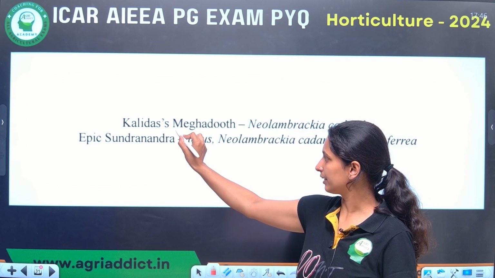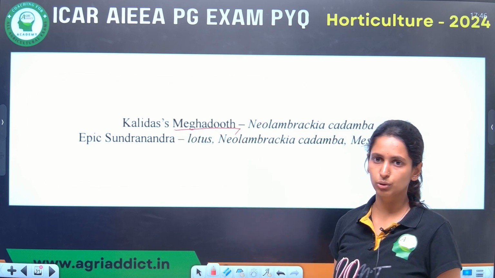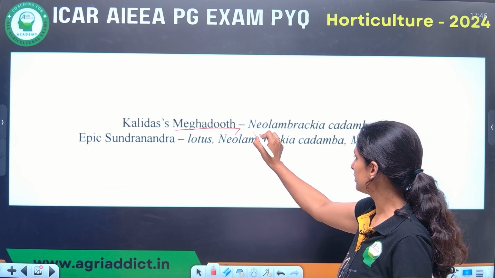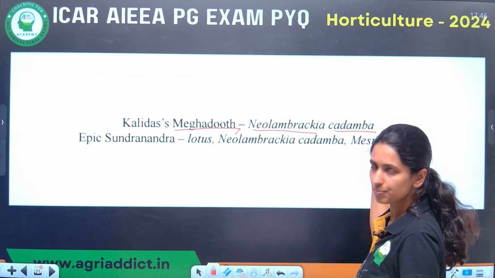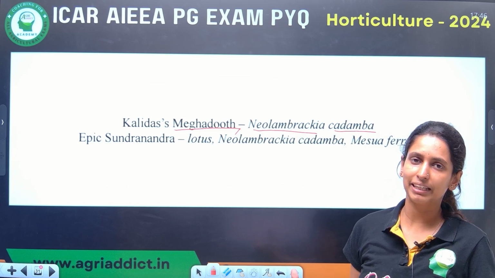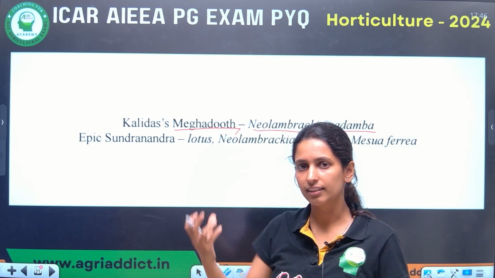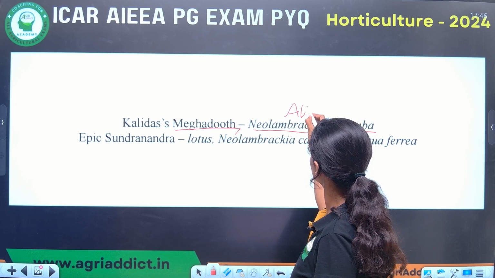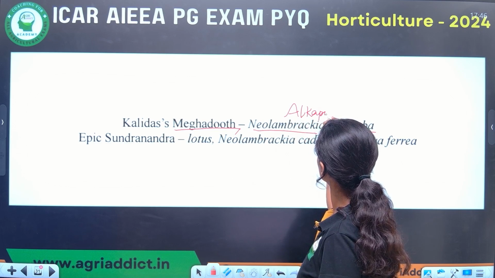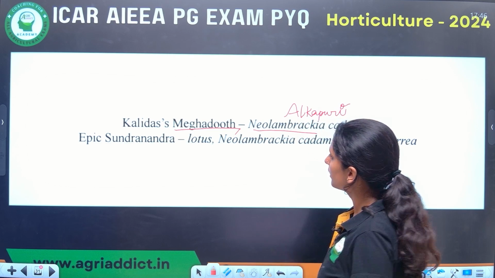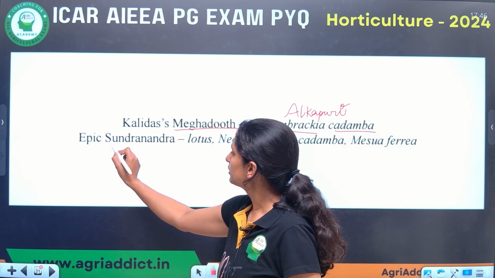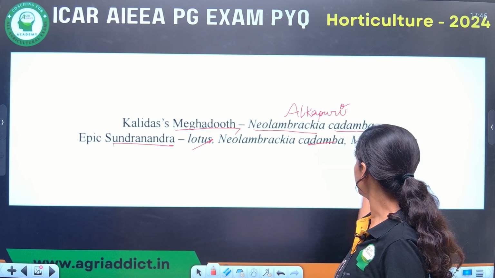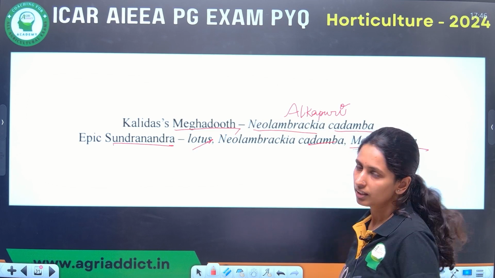Another work written by Kalidasa is Meghadoot. In Meghadoot, he has mentioned the flower Anthocephalus kadamba, that is the kadamba flower, which is worn by the Alkapuri women to decorate their hair. In another work, Saundarananda, they have mentioned lotus, then kadamba flower, and also Mesua ferrea.